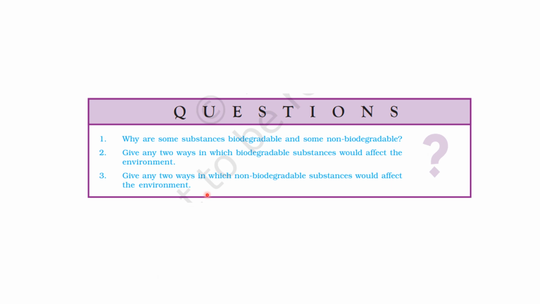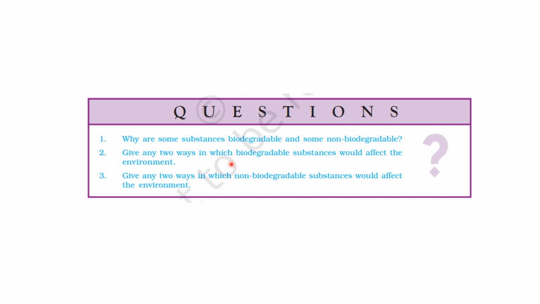So here is a set of questions we need to answer. First is why are some substances biodegradable and some non-biodegradable? Okay. See, biodegradable substances वो होते हैं that can be broken down by microorganisms like bacteria and fungi into simpler harmless substances. Okay. So this depends on their chemical composition. Okay. And natural materials like plant matter decompose easily, right? नॉन बायोडिग्रेडेबल सब्सटेंसेस क्या होते हैं, जैसे प्लास्टिक्स, मेटल्स, they resist microbial degradation due to their synthetic or stable chemical structures, right?